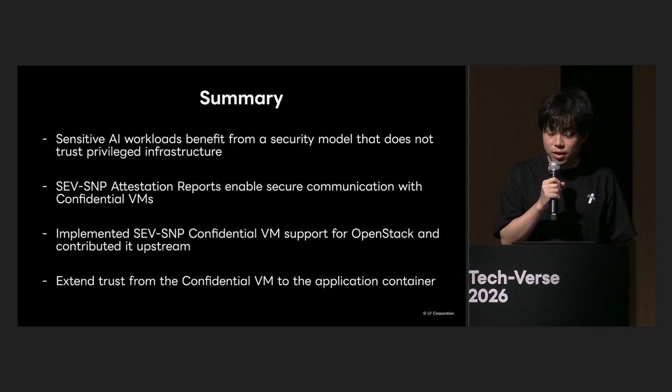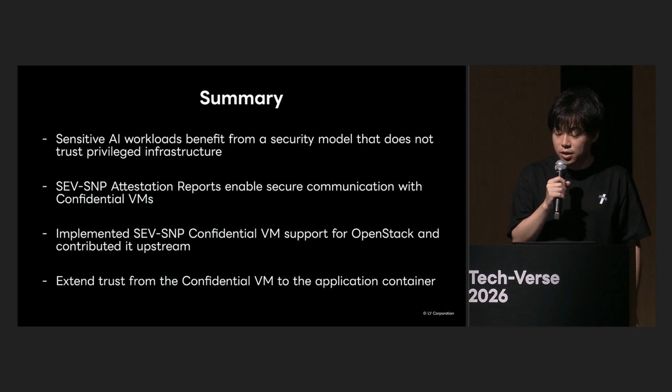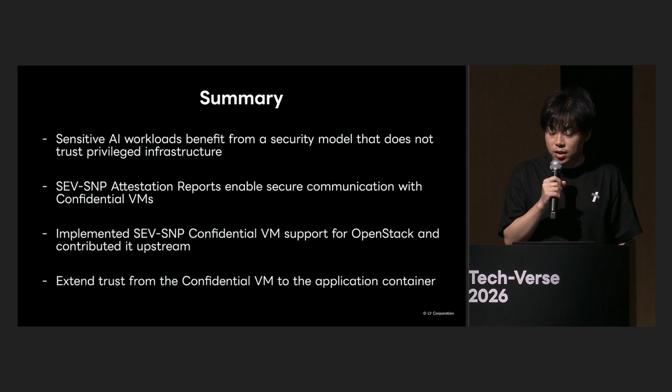First, we explained that by utilizing the attestation report provided by SEV-SNP, a secure communication channel based on attestation can be established between a confidential VM and a remote client. Next, we introduced the implementation for using SEV-SNP confidential VM on OpenStack. We are developing features to create and manage SEV-SNP VMs from OpenStack, and we are also working on contributing those results upstream. Finally, I introduced a mechanism to extend the scope of trust, not only to the confidential VM itself, but also to the application containers running within it.